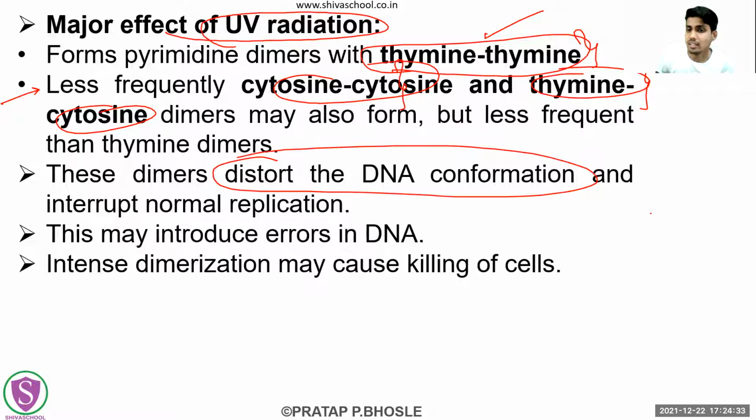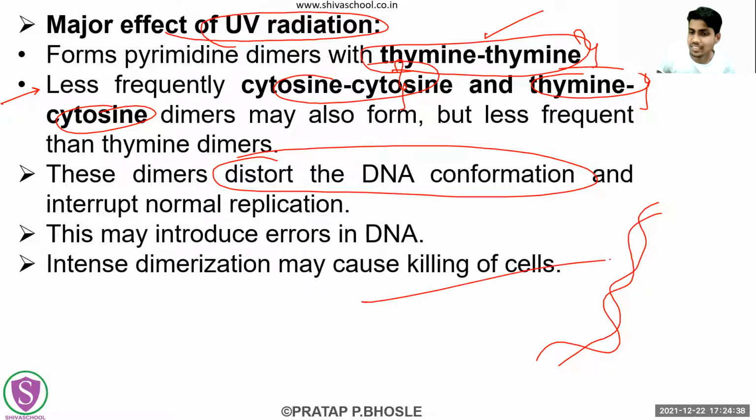Suppose this is the DNA, or that organic molecule, and it is bombarded or irradiated with UV radiation. Then the pyrimidine dimers or thymine dimers will form here.